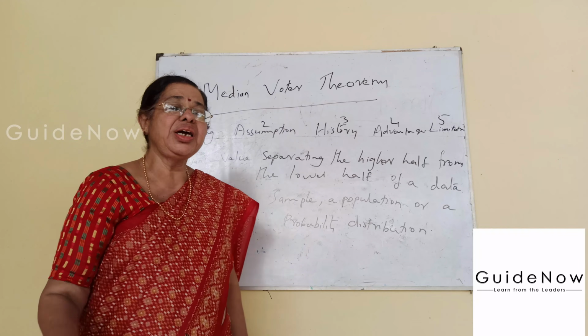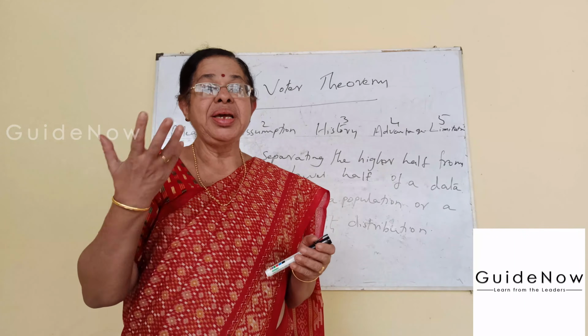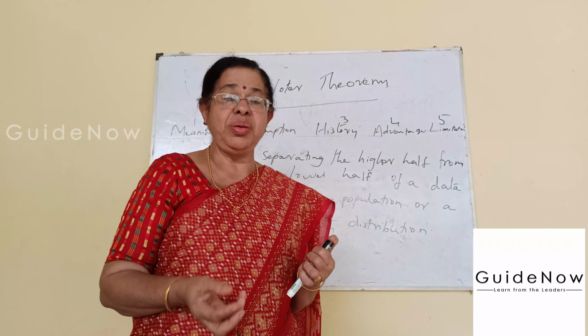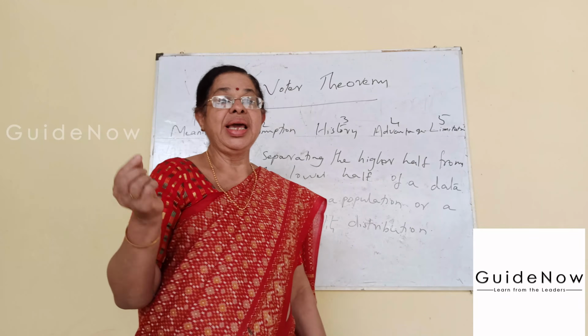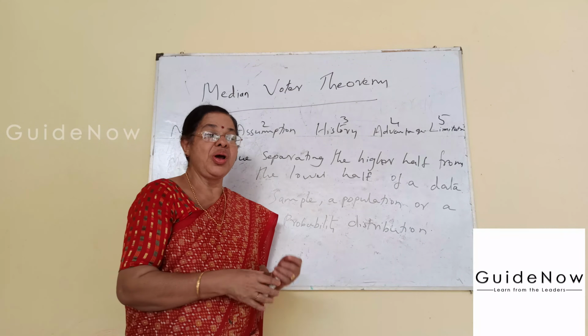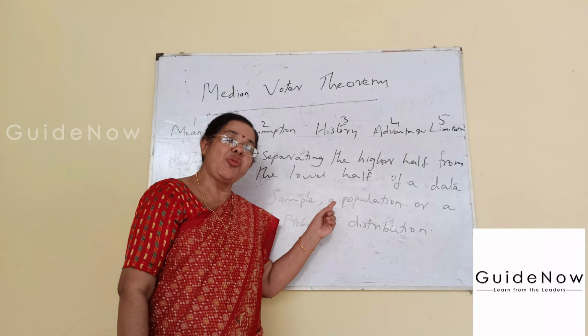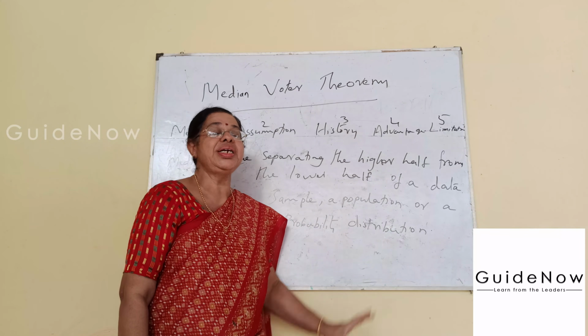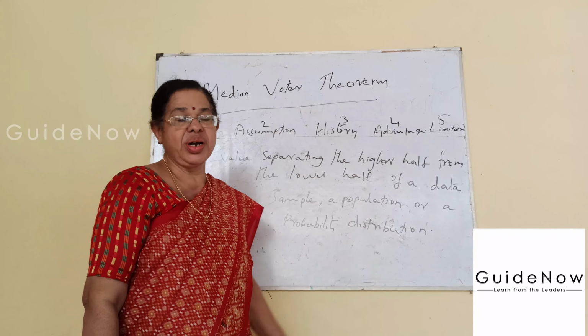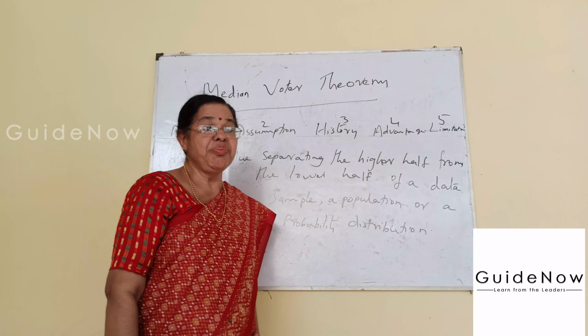median. Median, are you familiar with the word median? Median is the middle value, or a value separating the higher half from the lower half of a data sample, a population or a probability distribution. That is what is meant by median.